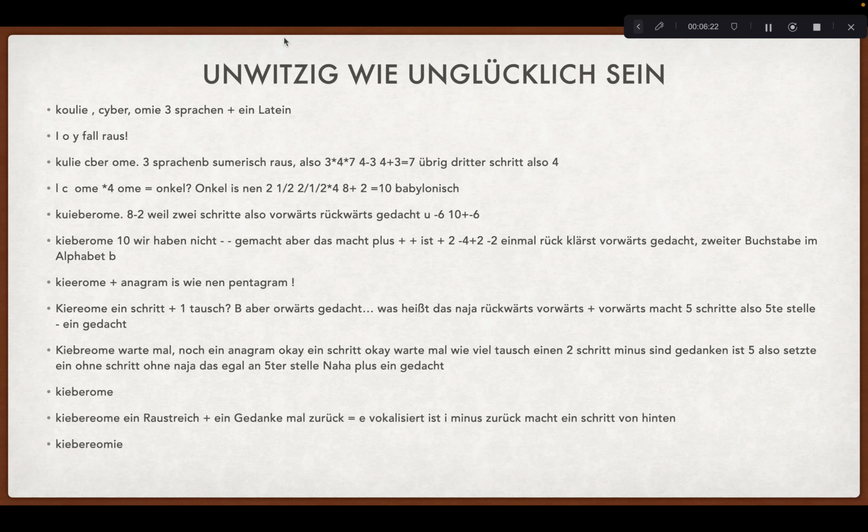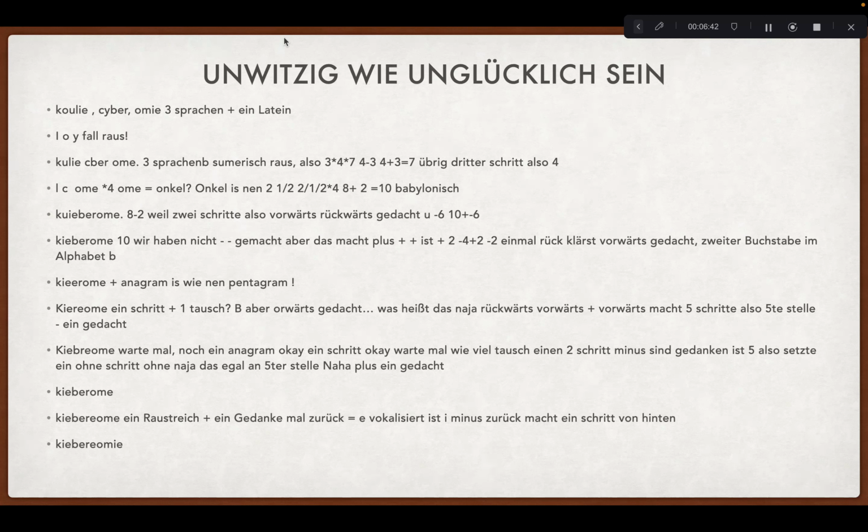So we have 2 steps made plus thinking the whole idea plus 1 step, so it's a 4 again. This doesn't look like mother. So we have KibEroMie. Oh, what is the pentagram doing there? This doesn't look like father.